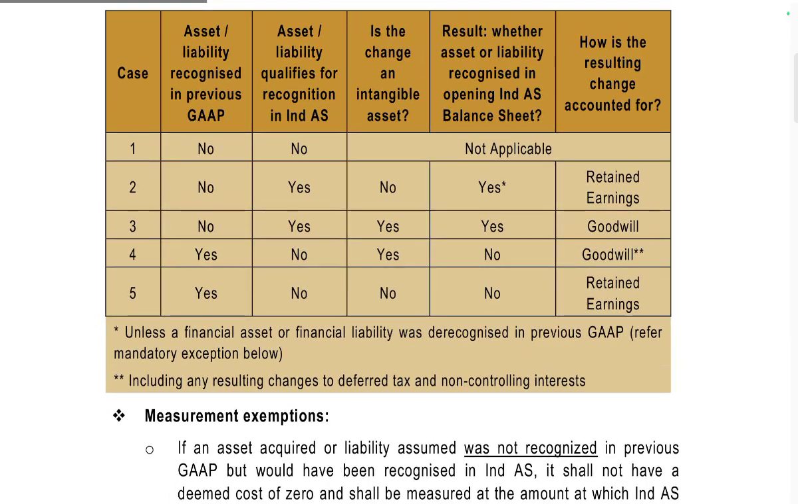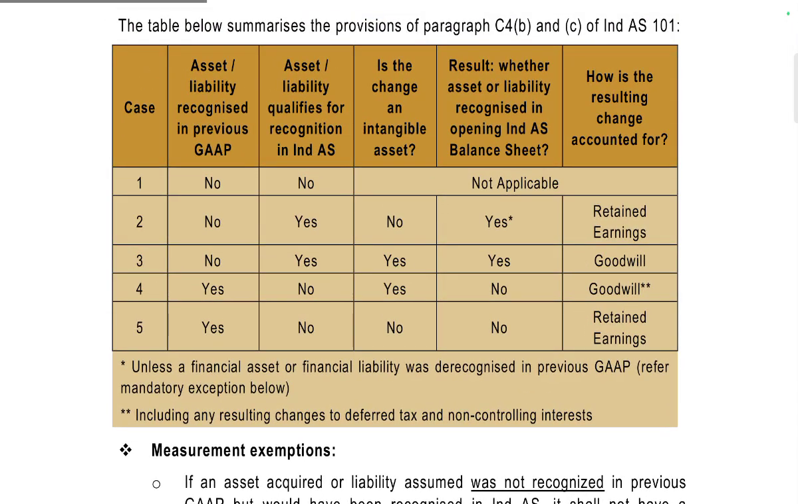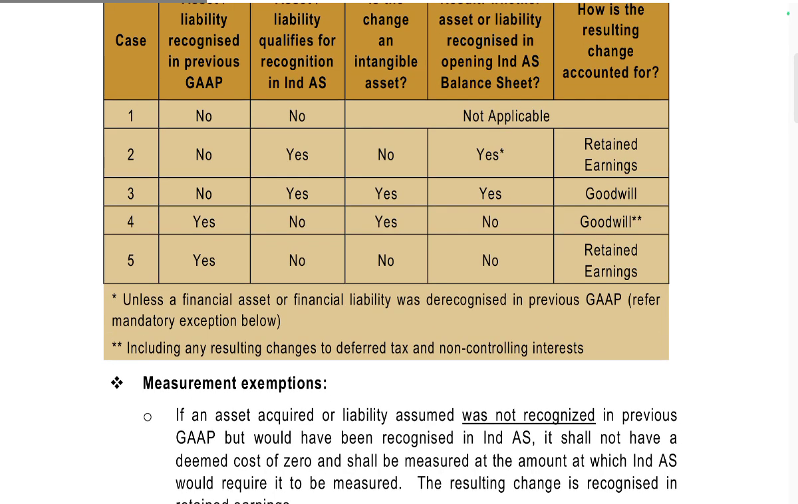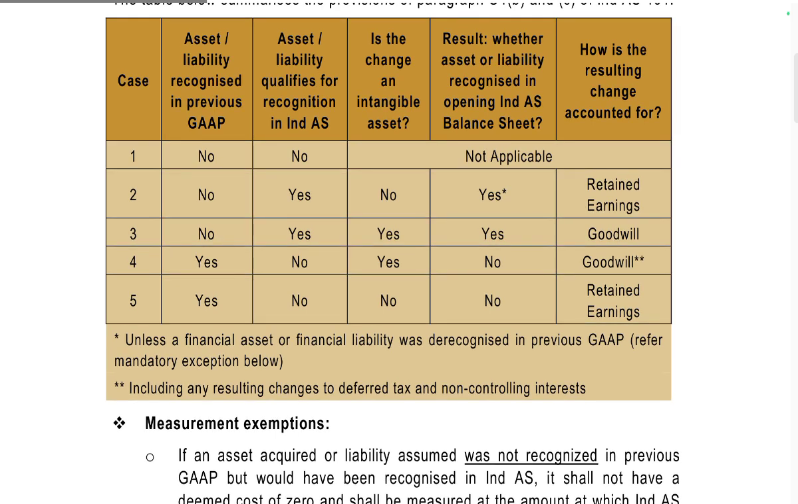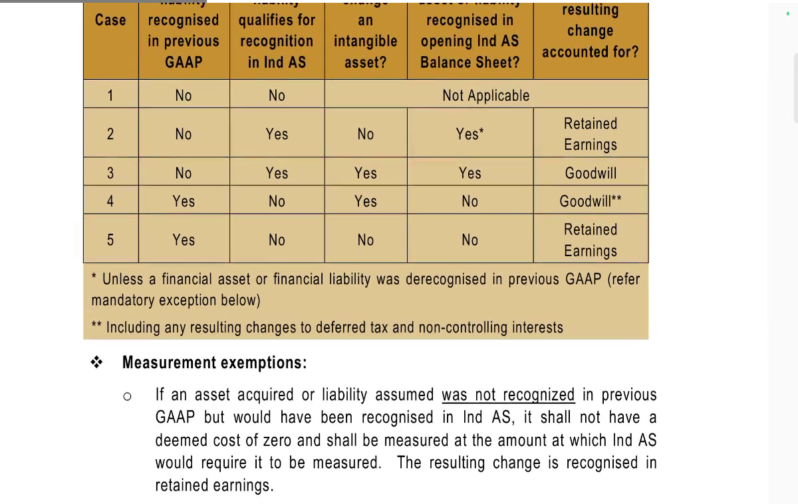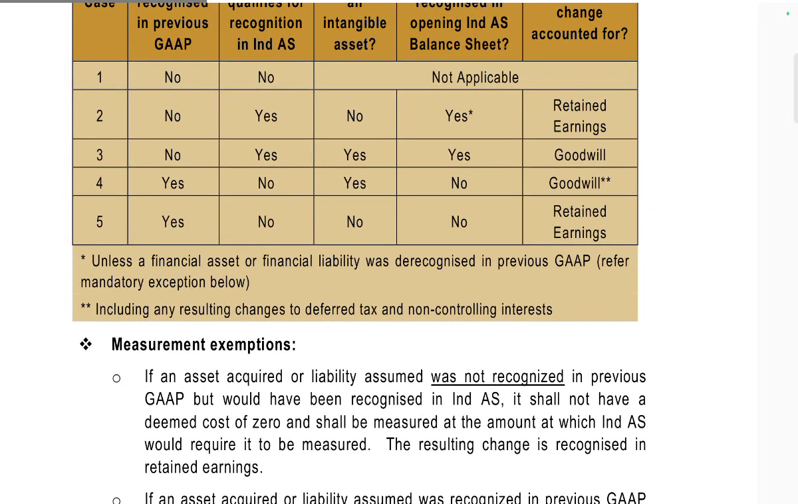for? Retained earnings. Assets and liabilities recognized in previous GAAP, no. Assets and liabilities qualify for recognition, yes. Is there a change in intangible, yes. And the result: whether the assets and liabilities are recognized in the opening Ind AS balance sheet, yes. How is the resulting change accounted? In goodwill. If the assets and liabilities were recognized in the previous GAAP, yes, and the assets and liabilities qualify for recognition in Ind AS, no. Is there a change in the intangible asset, yes. The result: whether the asset or liability is recognized in the opening Ind AS balance sheet, no. How is the resulting change accounted? In goodwill, including any resulting change in deferred tax and